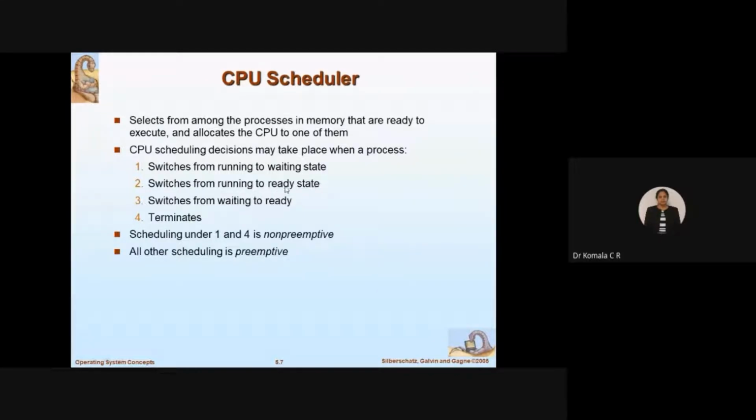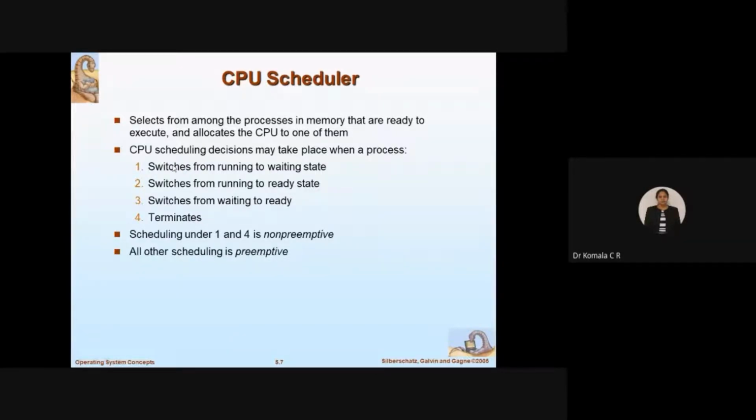Then, in the same way, it switches from running to ready. Without resources, I cannot continue with my execution, so maybe it has to go to the ready state until some resources are allocated. Switches from waiting to ready: before, it was in the waiting state, and once the resources are ready to be given, I will move on to the ready state. Then once the job is done, in the final state, I can go for termination. So it goes to the terminate state.